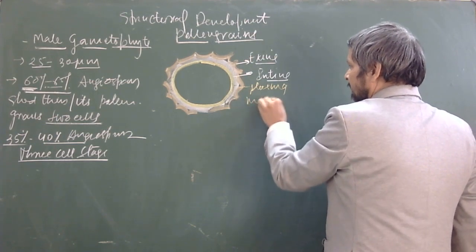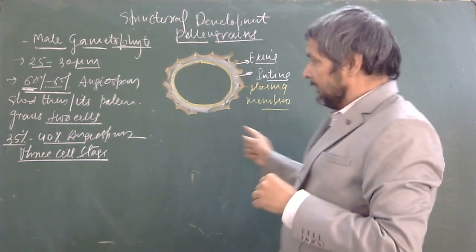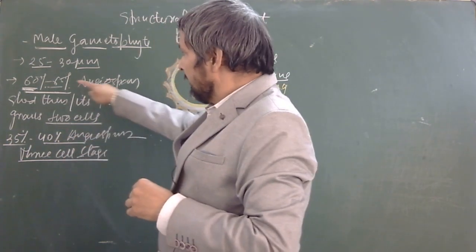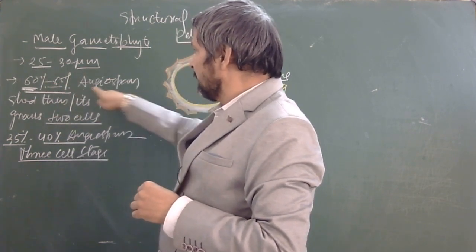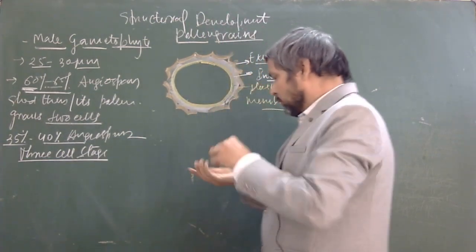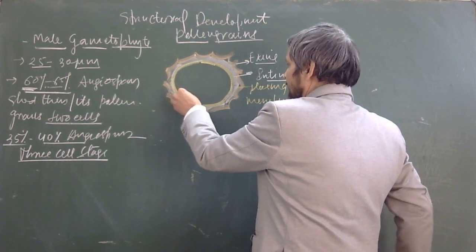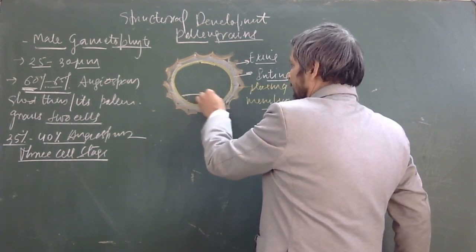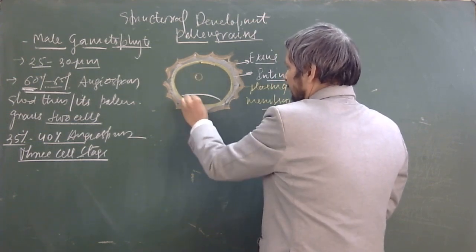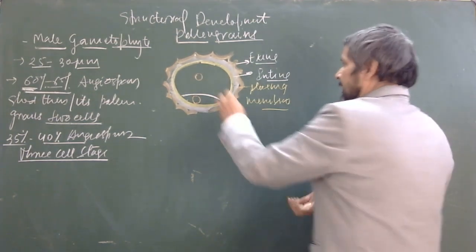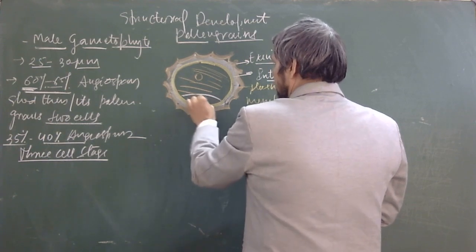Plasma membrane. Remember, inside the plasma membrane, as I said earlier, if we consider the typical angiosperm, there are now two cell states. There are two cells. One is a prominent cell. One cell is very prominent. Suppose you can make two cells, this and this. So there is the cytoplasm, and this is the cytoplasm.